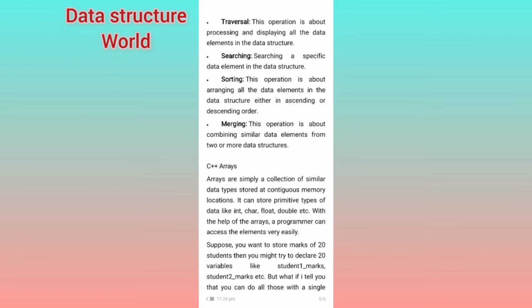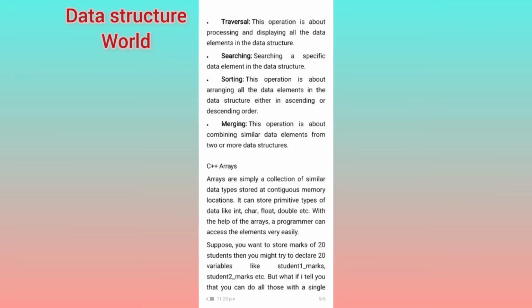Next we have the concept of the C++ array, which is one of the most important terms we can say. Arrays are simply a collection of similar data types stored at contiguous memory locations. An array can store primitive data types like int, character, float, double, etc. With the help of an array, a programmer can access elements very easily. Suppose you want to store the marks of 20 students, then you might declare 20 variables like student1_marks and so on.